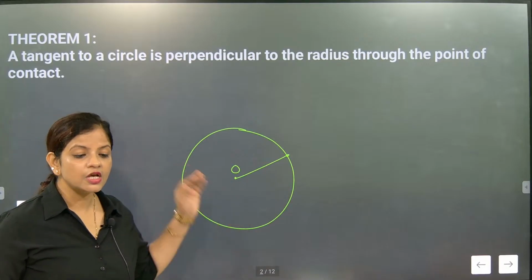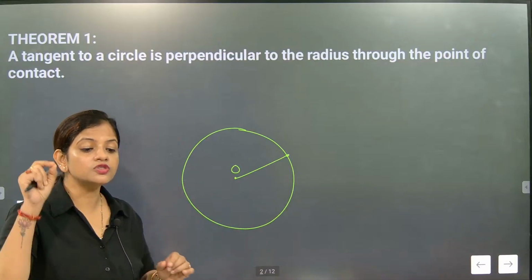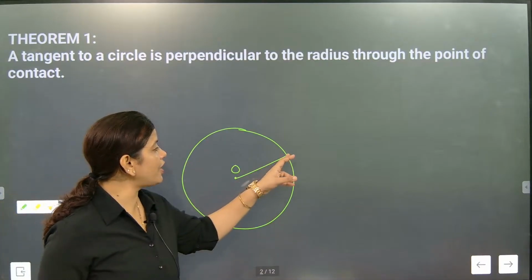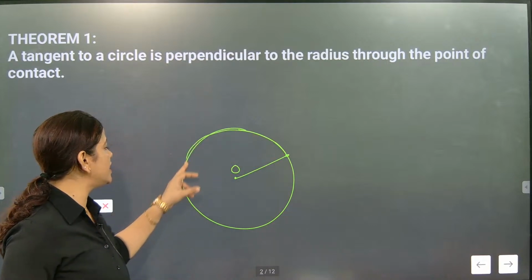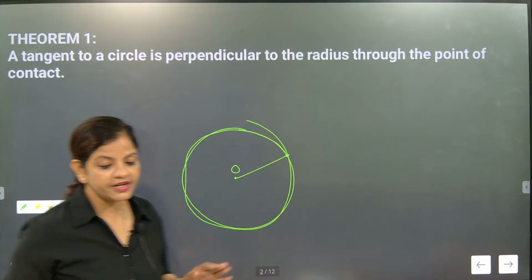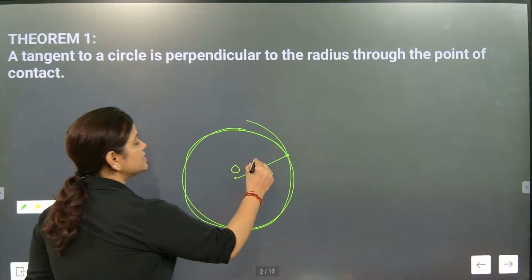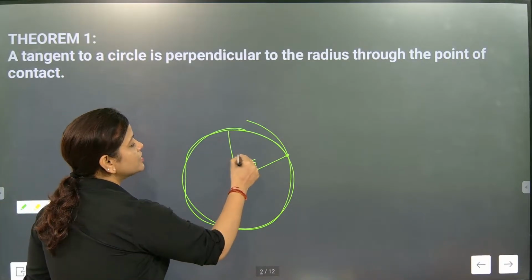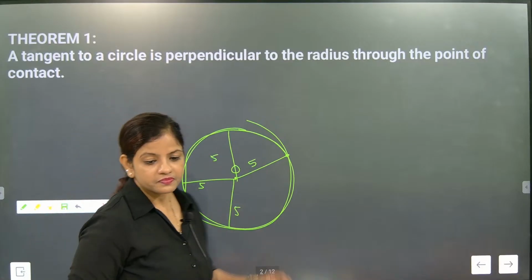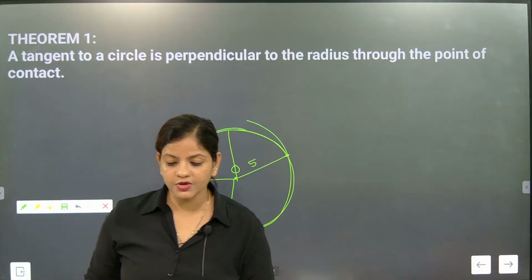What is it called? Locus of a point equidistant from the center. That means this point will rotate equally in any direction. It will always be equidistant from the center. So this is exactly the concept of circle. And the distance will always remain the same. That's why it is called radius. Radius remains same. This is one concept we need to understand.